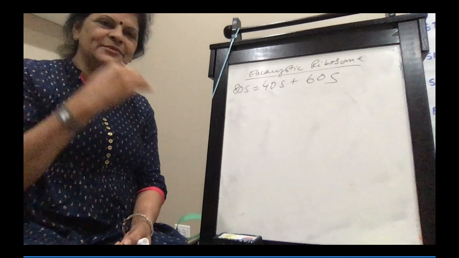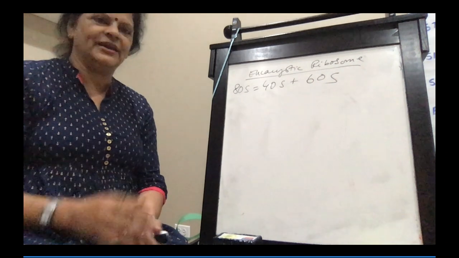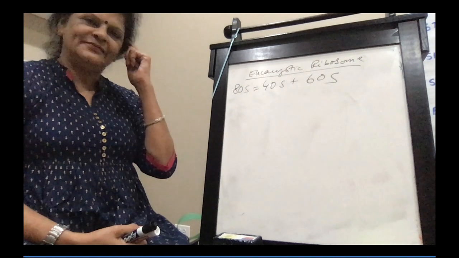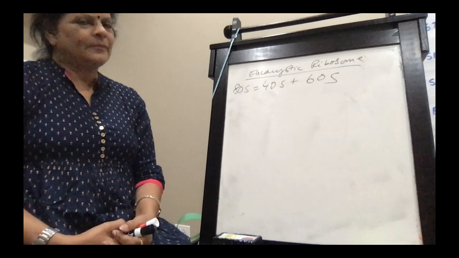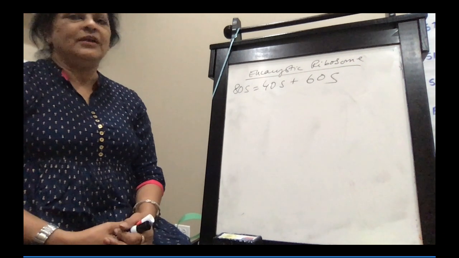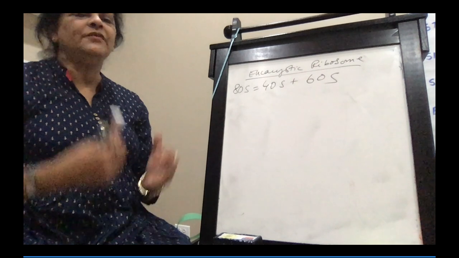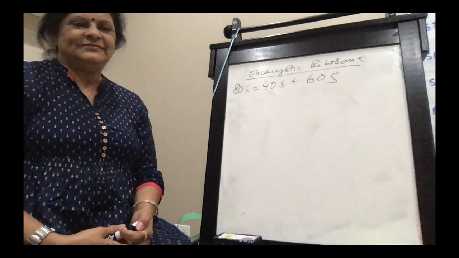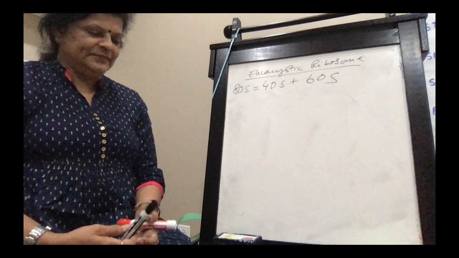But since the sedimentation rates are different for all the rRNAs, that's why they are separately mentioned. They are not together. If they were together, then the sedimentation rate would have been different, no? Okay, teacher.